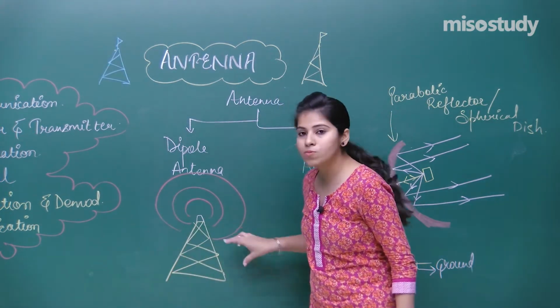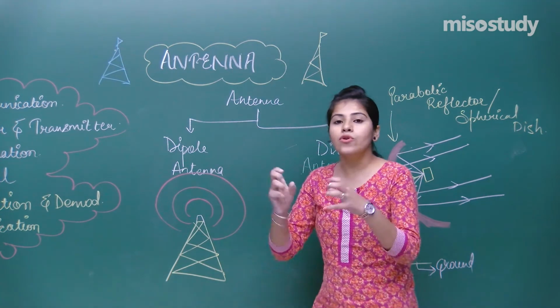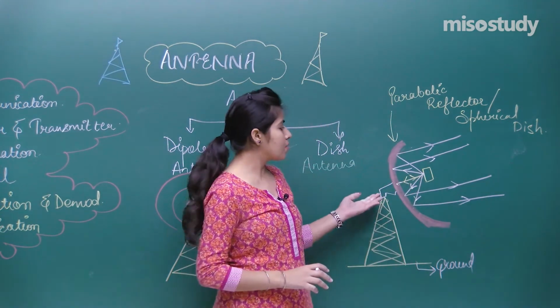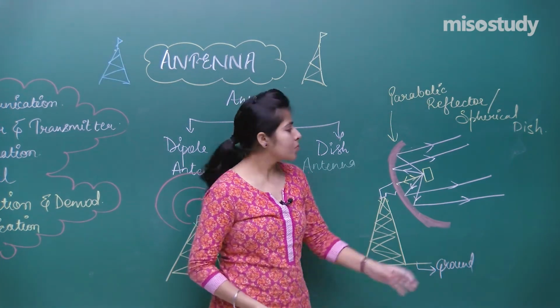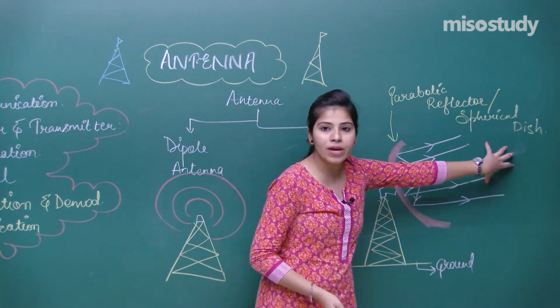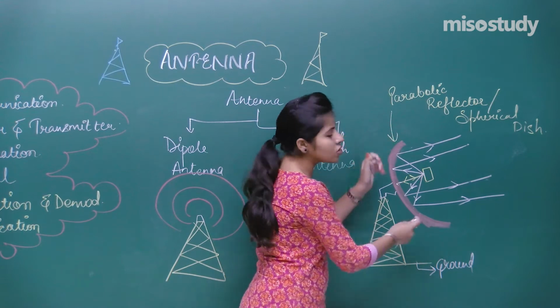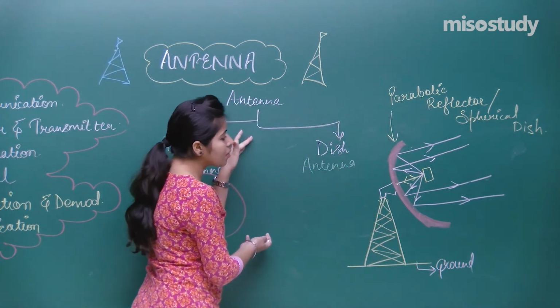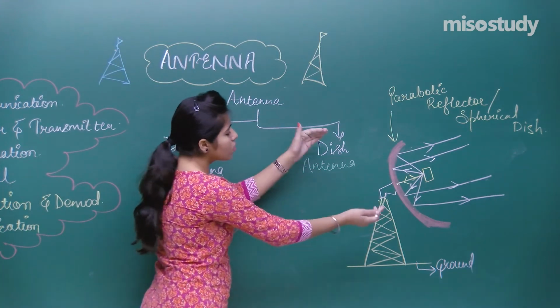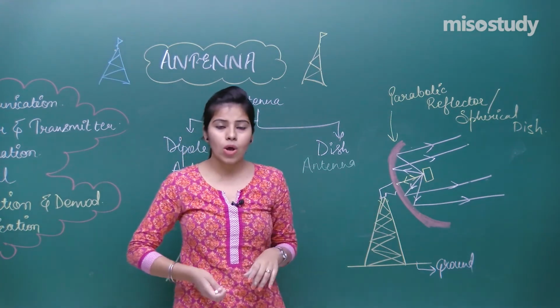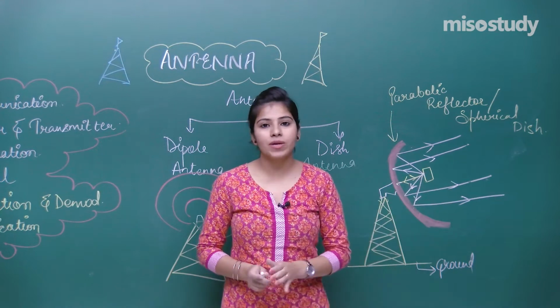It is transmitted and received from all of these sides. On the contrary, this one is specific to the direction. Whether the signals are coming from here, the direction of the dish is here. If the signals are coming from here, the direction of this spherical dish would be to this side. Okay, this is how the signal is being transferred.